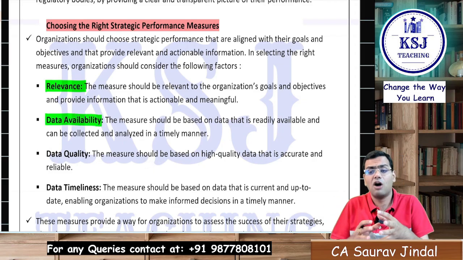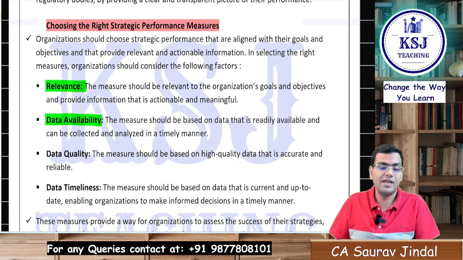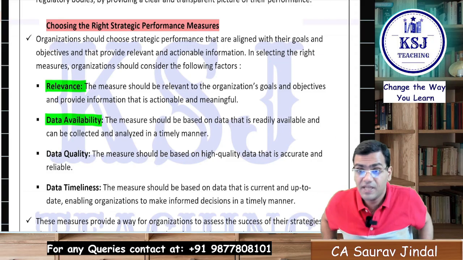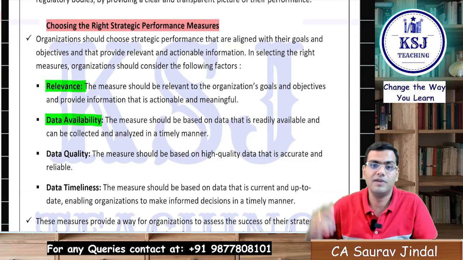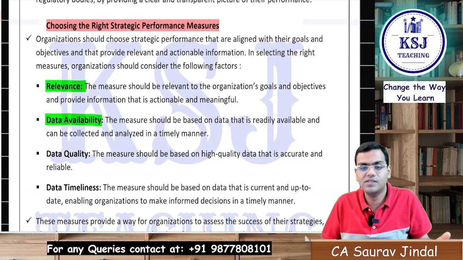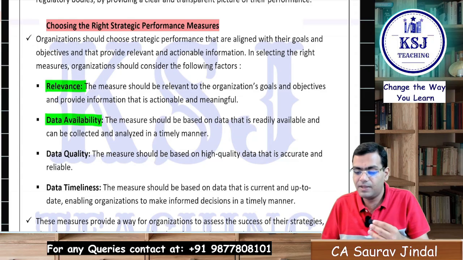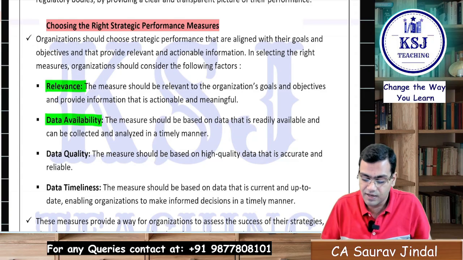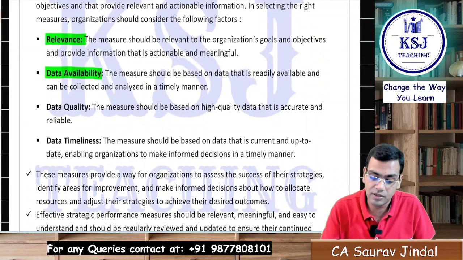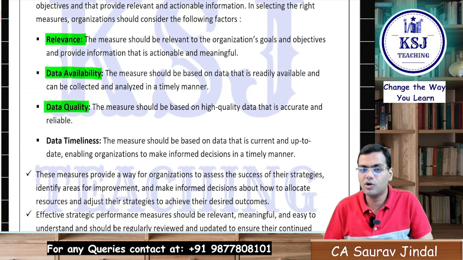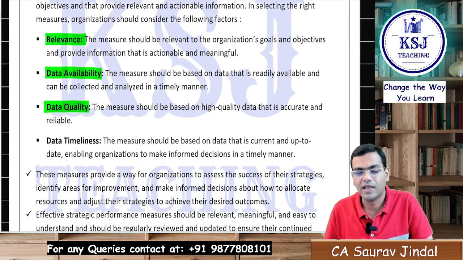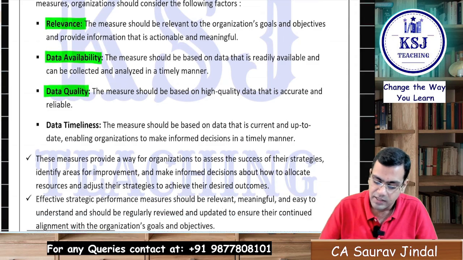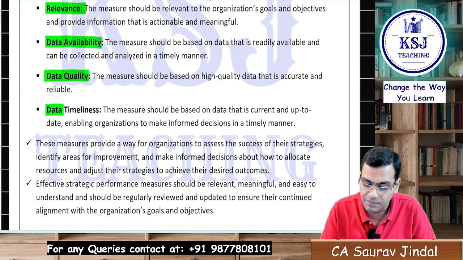Data availability, the data availability regarding these measures, right? That is, how financially we are performing. So the financial statements should be easily available. It should not be that you ask today and the statements are available after 1 year. Then the relevancy will not be there. So data availability, it should be readily available. The quality of the data should be good, right? It should not be a hindered quality. It should be good quality data on the basis of which the accuracy of the measures can be judged, right? Data timeliness should be there.